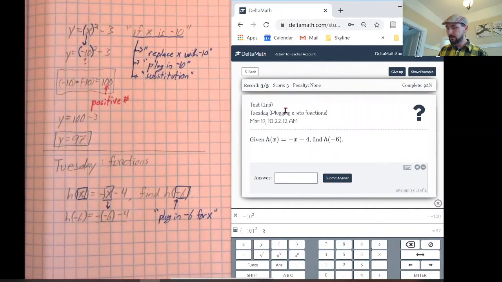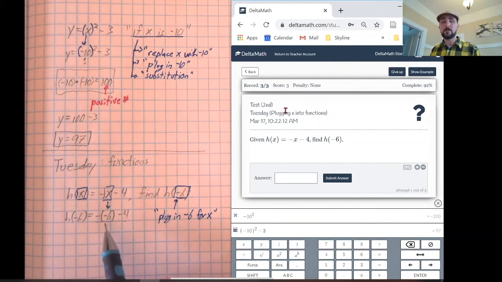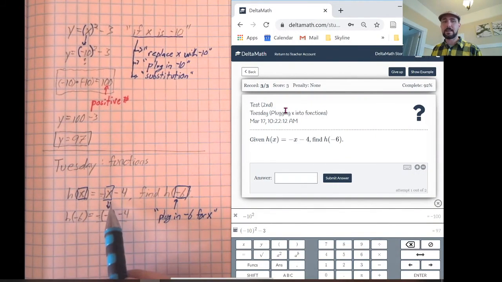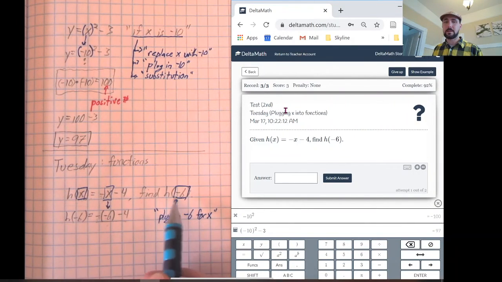Okay, and this is another great example because dealing with these double minus signs is something that we've done before, but it always feels very strange. So remember, this minus sign gets copied and x turns into a negative 6. So we actually have two minus signs, one from the negative in front and one from the negative sign of the 6 itself. And then I copied the minus 4.